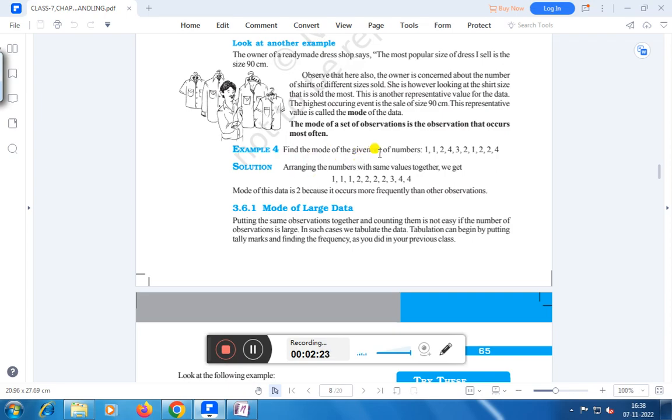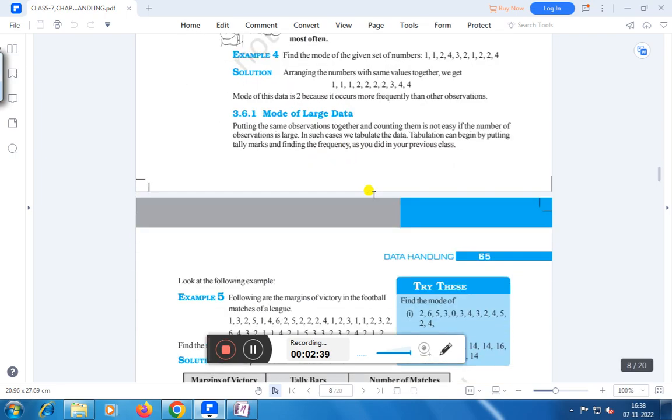Find the mode of the given set of numbers 1, 1, 2, 2, 4, 3, 2, 1, 2, 2, 4. Arranging the numbers with the same values together, we get like this, right? Mode of this data is 2 because it occurs more frequently than other observations.